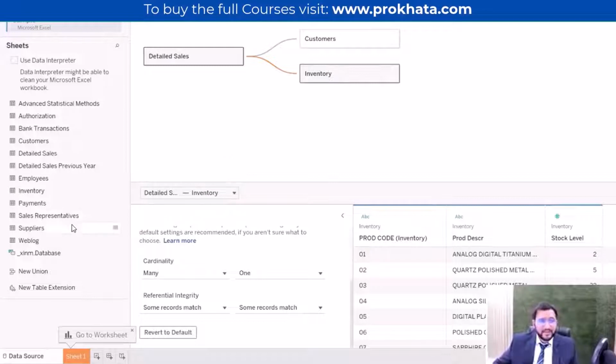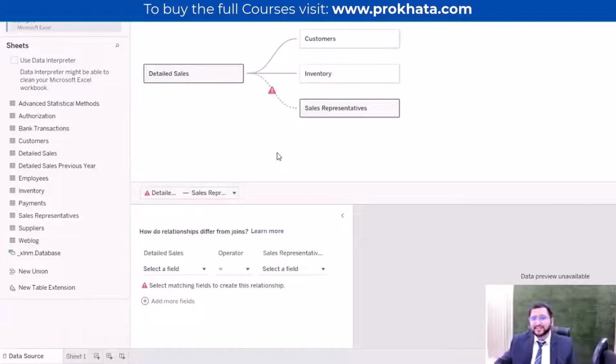One more table we will be taking is the sales representative. In this table, what we'll be getting is who is selling the most, like which salesperson is selling the most, which is helping the most to the company. So we'll be analyzing this table also. So let me just double click on the sales representative.